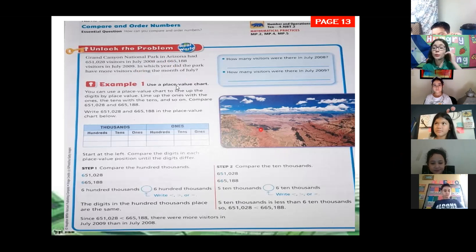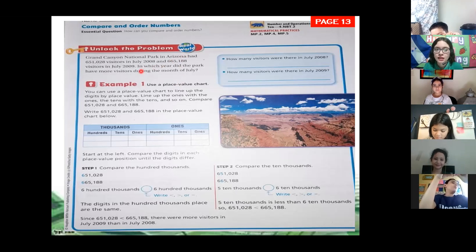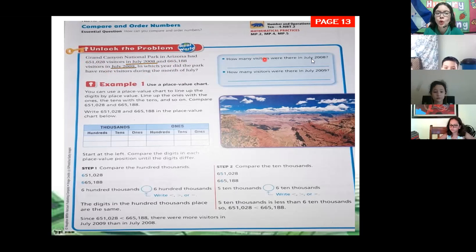Excellent. Thank you, Kiara. Now, here we have a problem. The Grand Canyon National Park is located in Arizona. In July 2008, there were 651,028 visitors. But in July 2009, the next year, there were a different amount of visitors. There were 665,188. So which year, 2008 or 2009, had more visitors? We're going to find out.